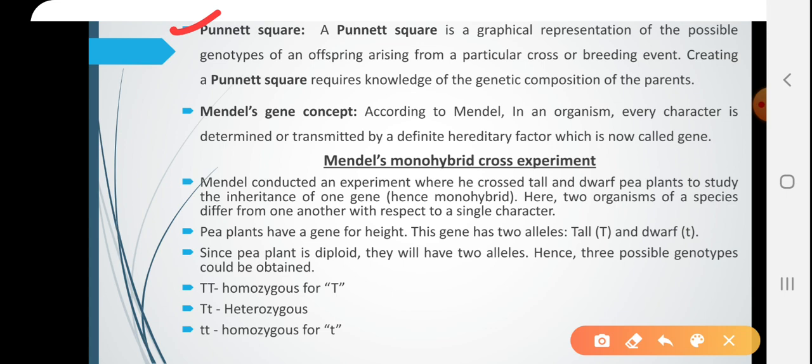Why is it named Punnett square? Because it was first designed by a British geneticist, Reginald Punnett. So, it is named after him. It is called a Punnett square.